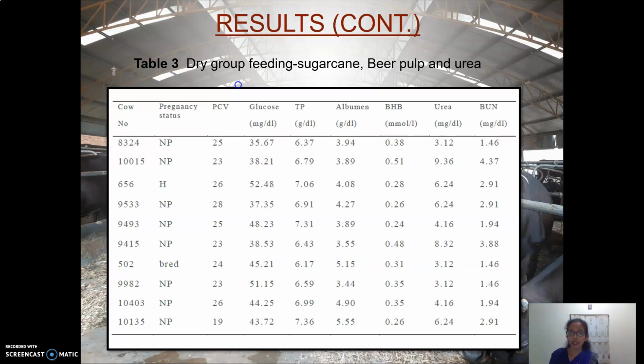They are fed with sugarcane, beer pulp and urea. Especially you can see here the urea level is very low in this group, because the normal urea level is almost about 25 milligram per deciliter.